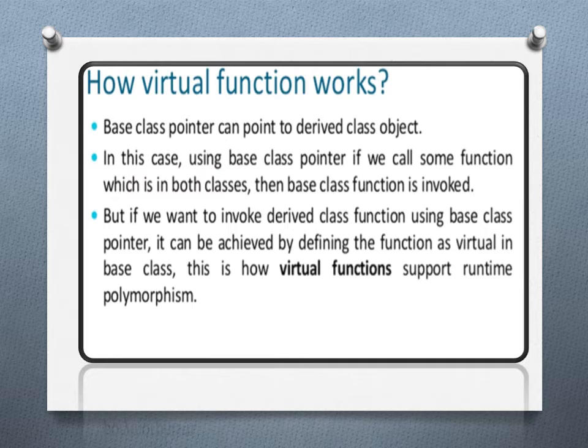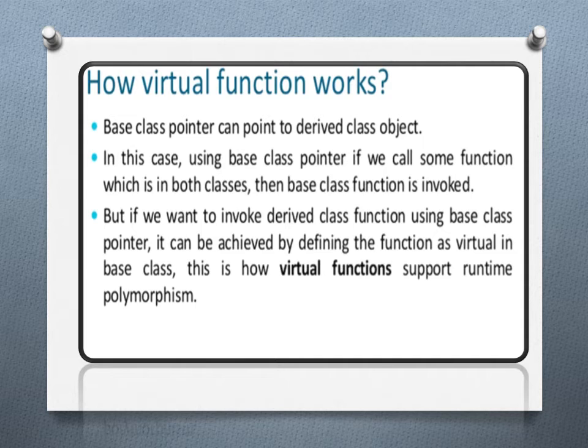But if we want to invoke the derived class function using a base class pointer, it can be achieved by defining the function as virtual in the base class. This is how virtual functions support runtime polymorphism. So if two functions are the same in the base class and the derived class, and you want to access the function from the derived class, normally it accesses the function from the base class only.